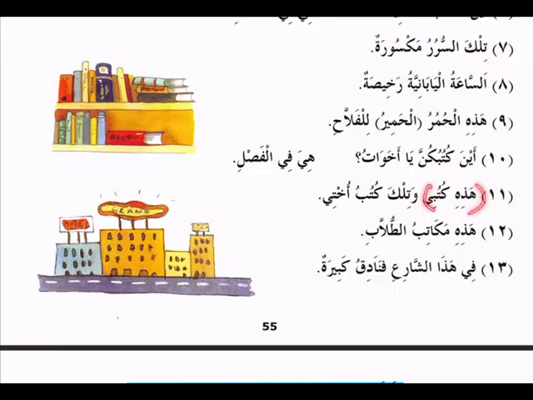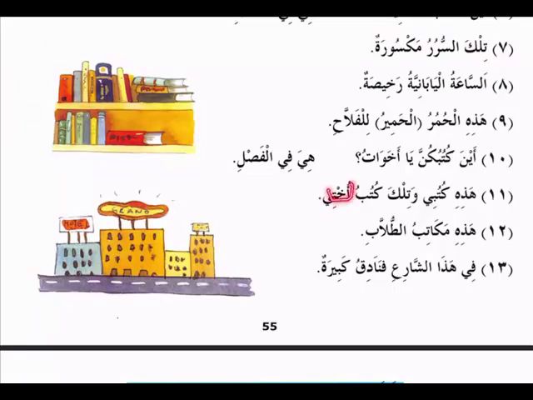So this is one jumla ismiya, waw harfu ataf. Tilka is mubtada. Kutub is one word marfu khabar, and it is also mudaf. Ukhti has two nouns: ukhtu and ya mutakallim, which is the mudaf ilayhi.